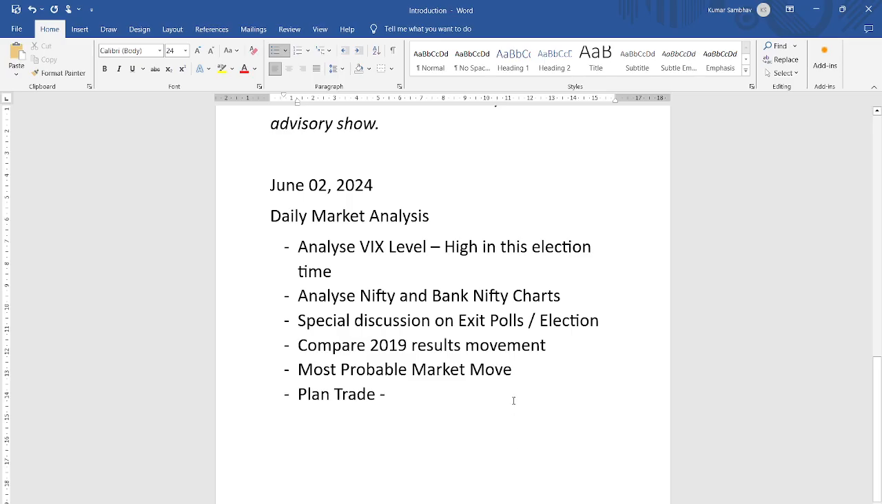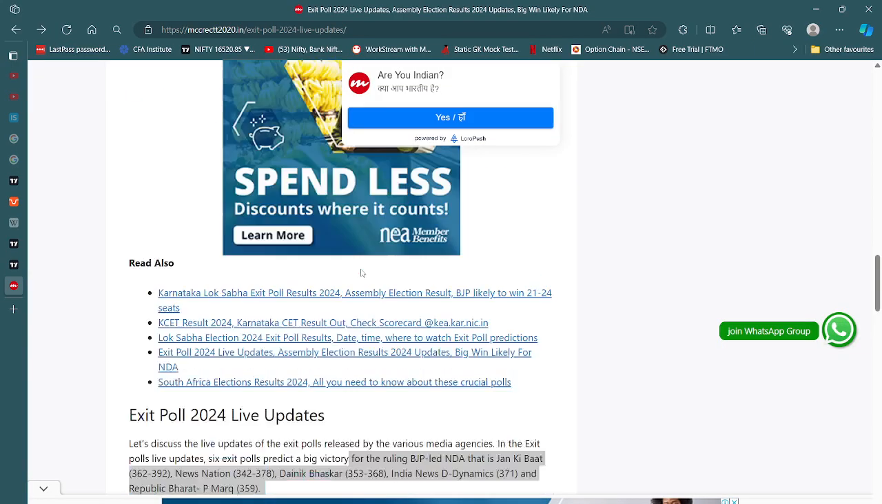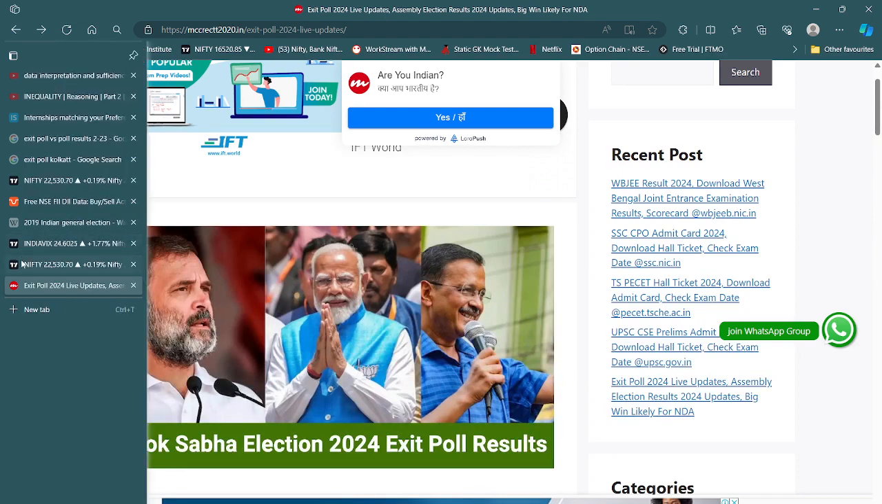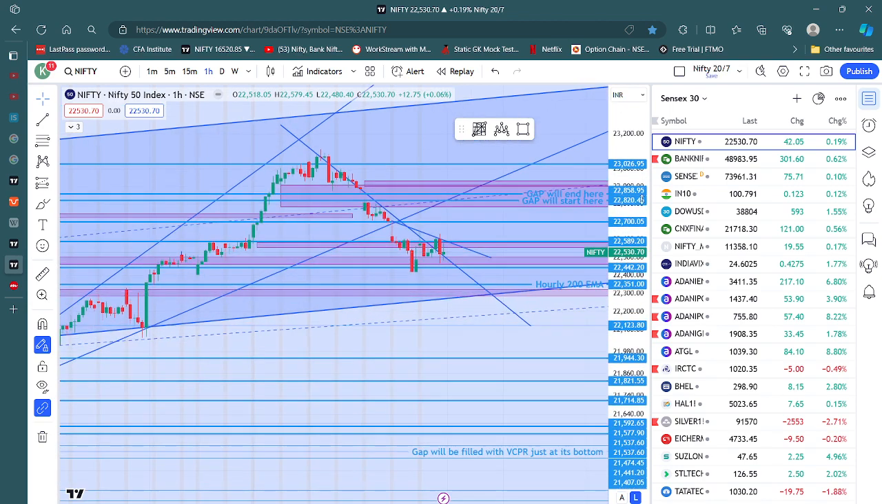So what we are going to discuss is, okay, exit polls reflect a clear mandate. Now, how we are going to see the information in the market, and how this information is going to impact the market. But first, let's analyze what happened on 30th May.